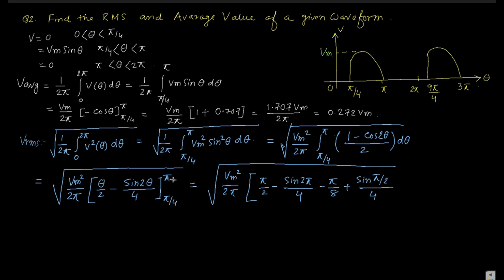Once I am taking theta as pi, so pi by 2, again sine 2 pi by 4 minus pi by 4 by 2, that is pi by 8, plus sine 2 into pi by 4, that is sine pi by 2 by 4. So if you solve this, then you can get Vrms as 0.476 Vm. This is the RMS value of this waveform.